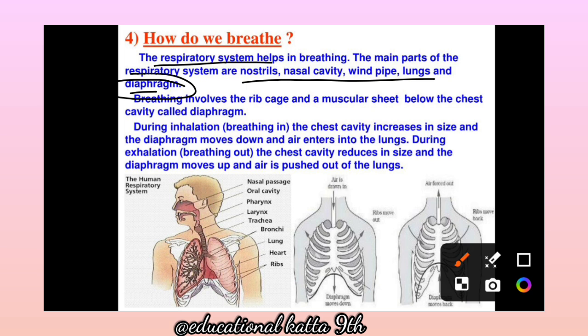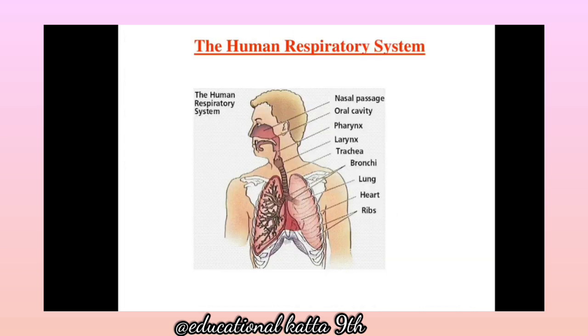During inhalation, which means breathing in, the chest cavity increases in size, the diaphragm moves down and air enters into the lungs. And during exhalation, the chest cavity reduces in size, the diaphragm moves up and air is pushed out of the lungs. This is the respiratory system.